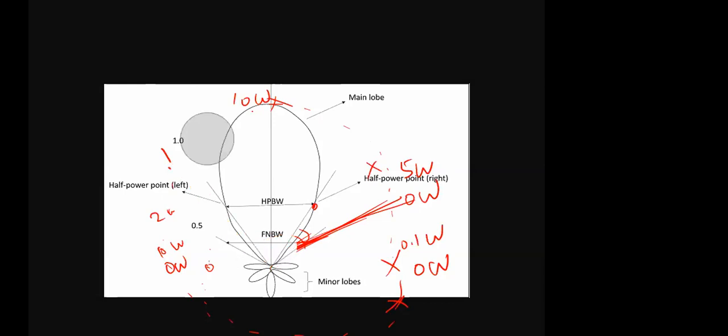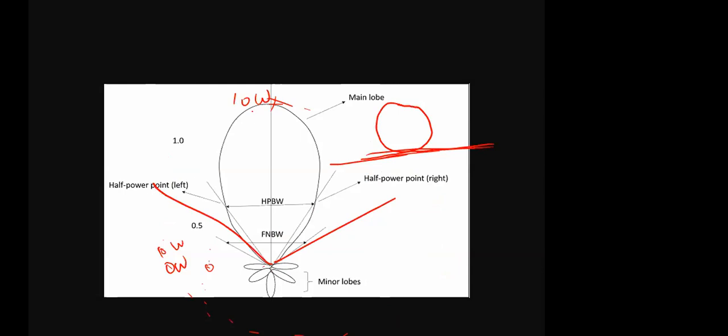Suppose your radiation pattern is entirely a circle. Then what is the full null beam width? The tangent line is this only, and for this also this only. So your full null beam width is 180 degrees, but this shape is really different, so that's why the tangent line is coming here itself. That's how to measure the half power points or the beam width between the first nulls.